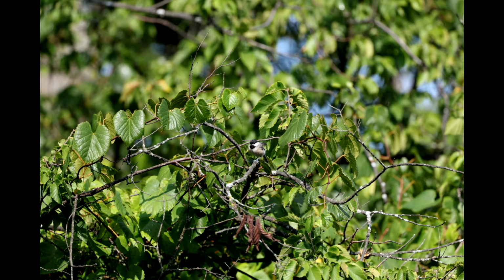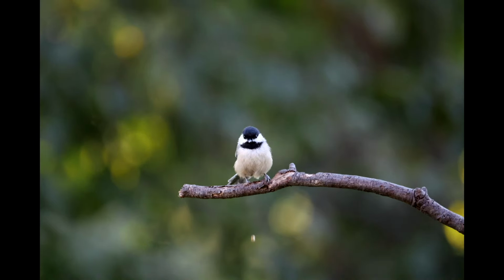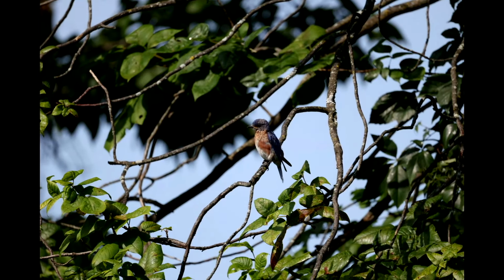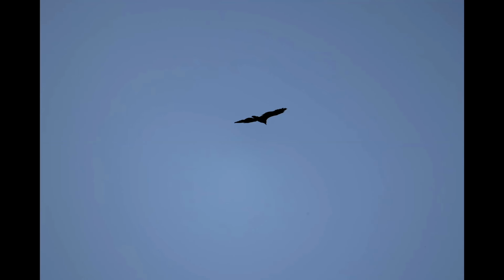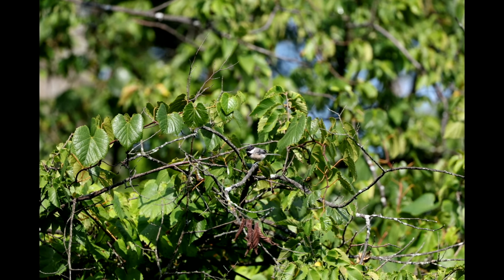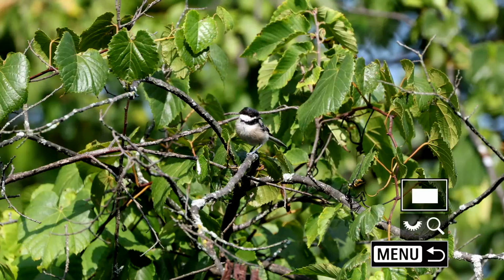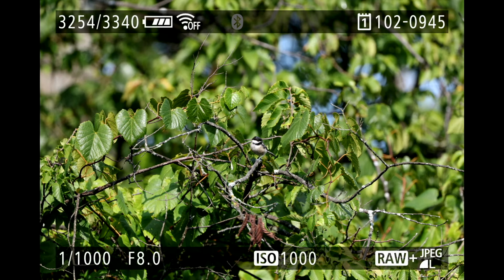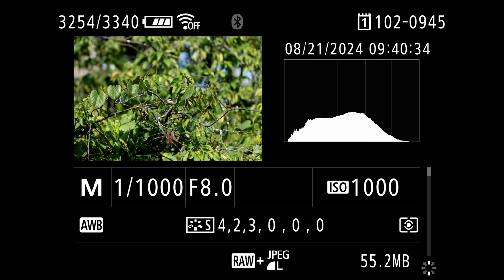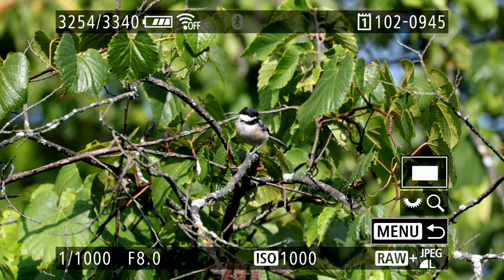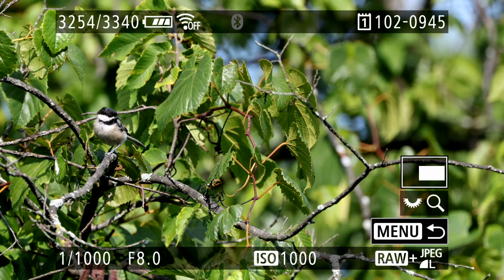Let me go back here and see if I can find that photo. Give me one sec. I'm going to find that photo or something similar from that group, which is like right here. And then when I zoom in, you can see what's happening here. And then if I look at the info, on the bottom right, it's almost 55 megabytes, which is the raw file. So what we have done now is we have created a new file out of the other.